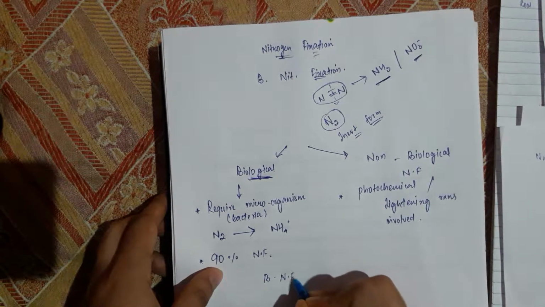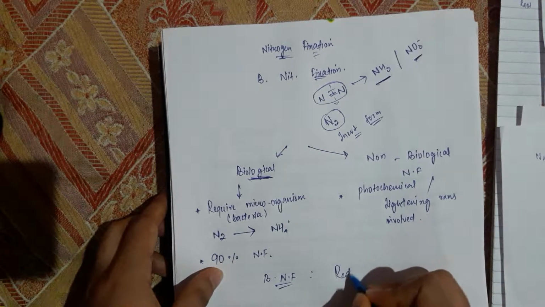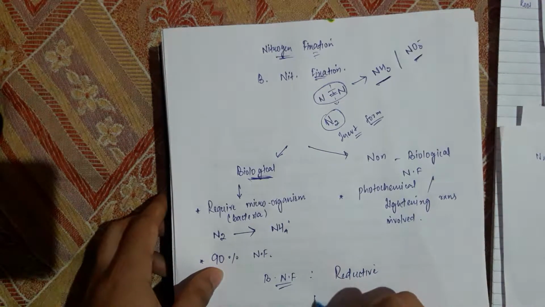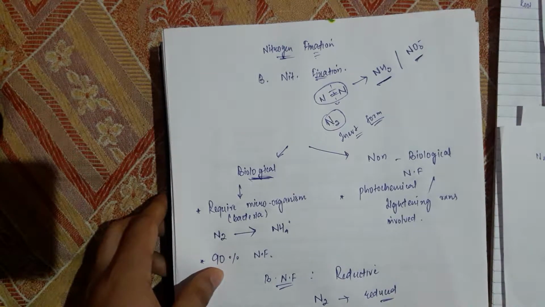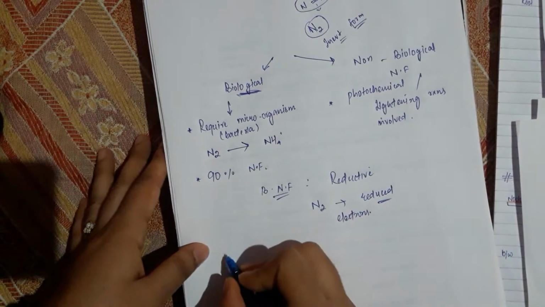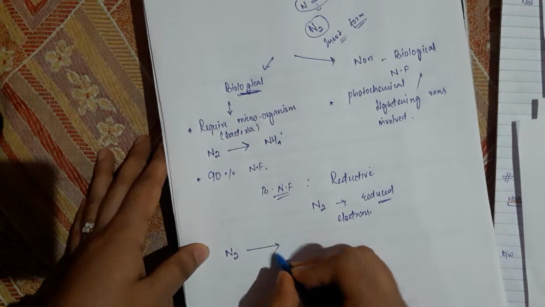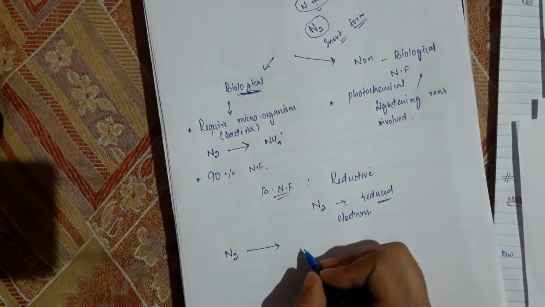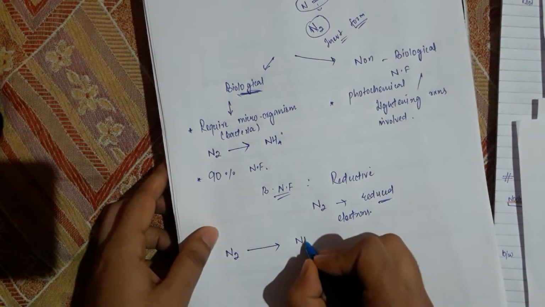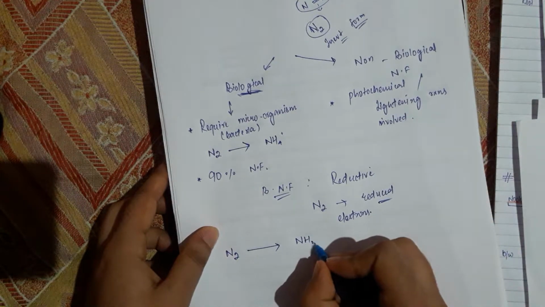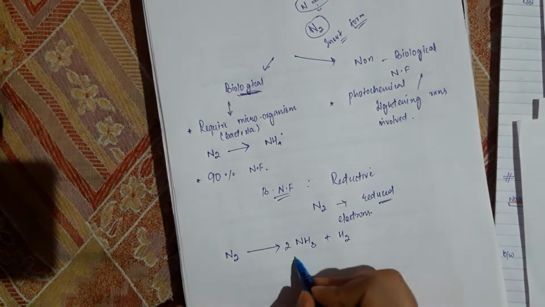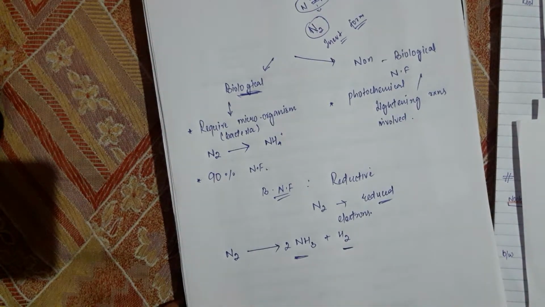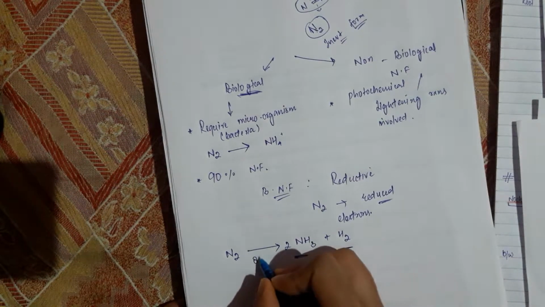Biological nitrogen fixation is a reductive process. That means nitrogen gets reduced here by the use of electrons. Two kinds of reaction can be there. First, nitrogen can be converted into two ammonium ions and one H2 molecule by using 8 electrons.